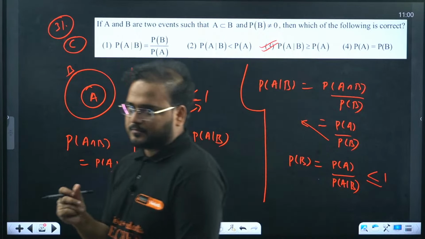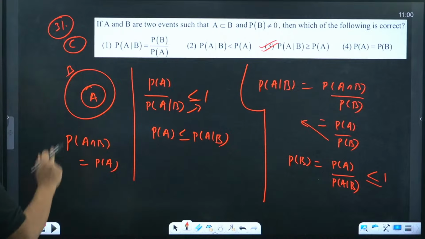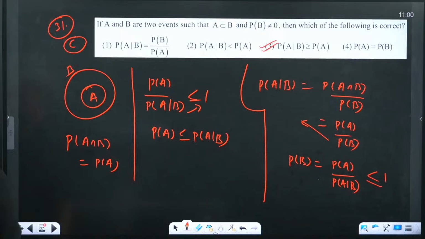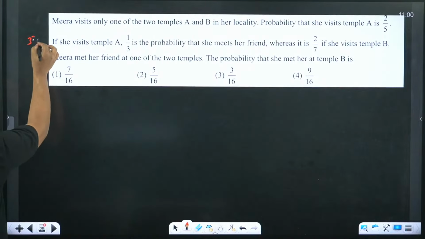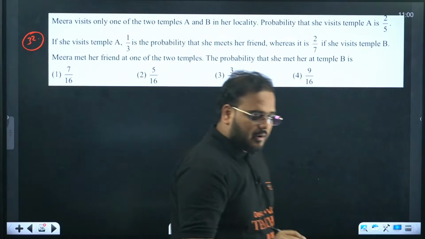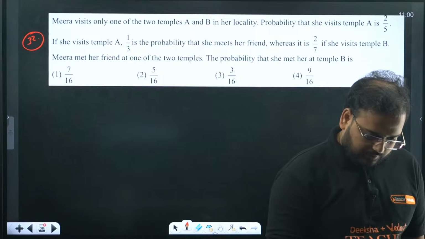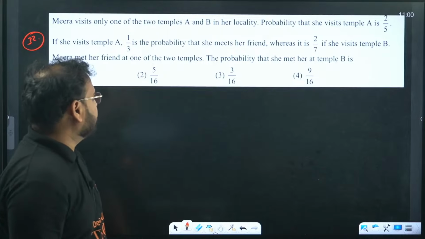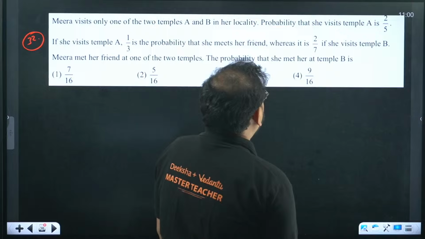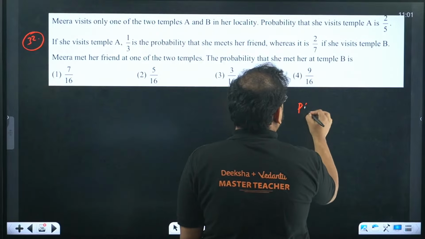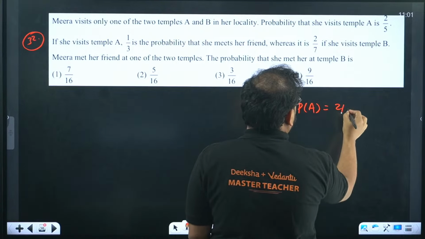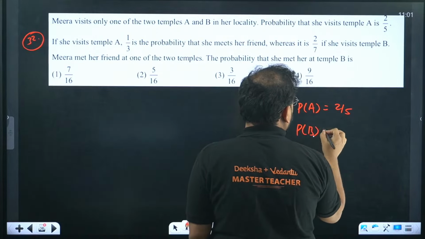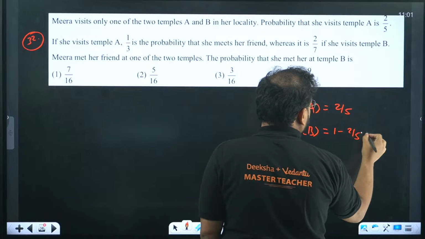This is also a PYQ from last year. Moving on now, guys, to question number 32. Meera visits only one of the two temples, A and B, in a locality. The probability that she visits temple A is 2 by 5. Of course, then temple B will be 1 minus that, so that's 3 by 5.